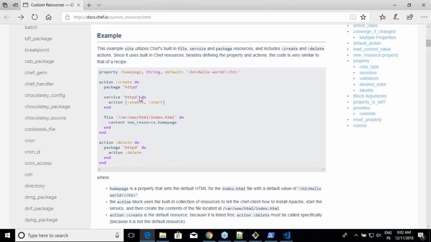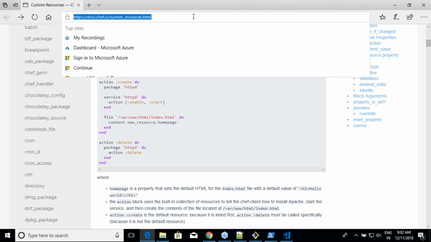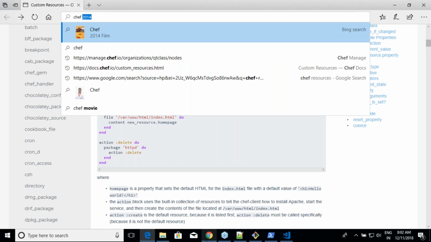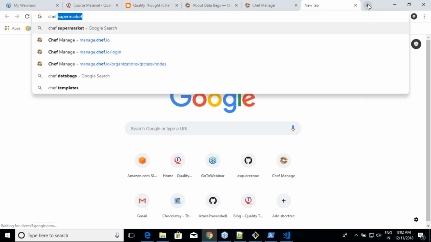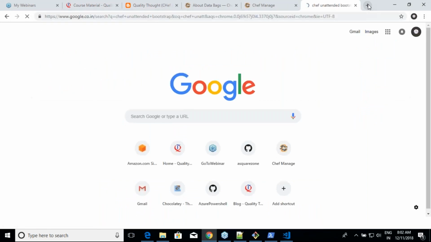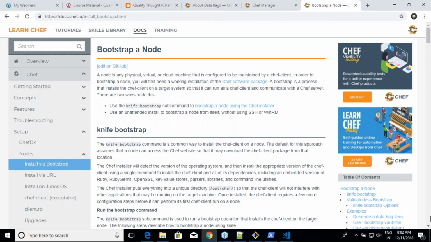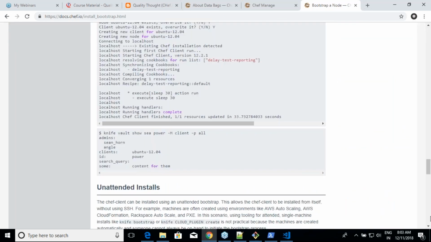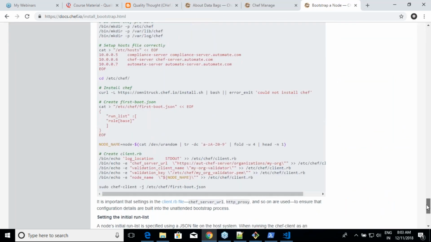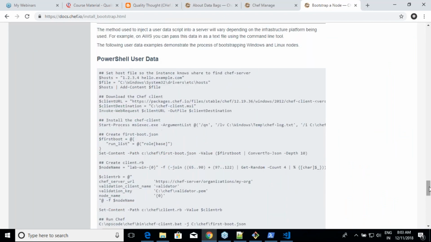Let us see how much we can pull out of it. But at least Chef has documented this time. Chef unattended bootstrap. Do you agree that we can run some script while creating the machine for the first time in cloud machines? Yes or no?